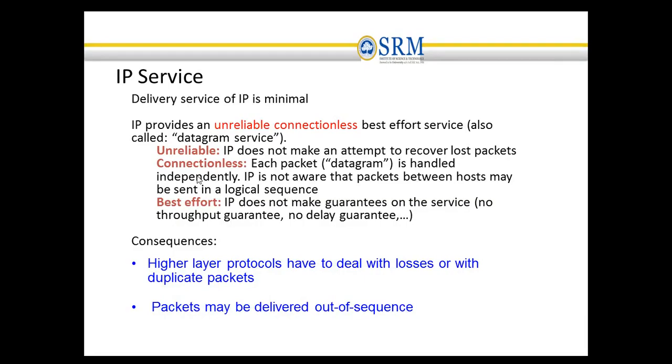So the consequence is that this part is handed over to the upper layer protocol like TCP. Whenever a packet does not reach the destination, by using the TCP protocol's acknowledgement mechanism, this problem will be rectified. And the IP packet may be delivered out of sequence. By using the TCP protocol's rearranging method, this problem can be resolved.